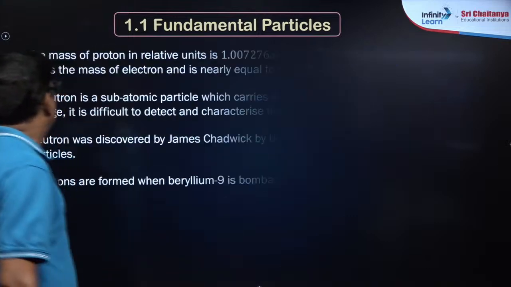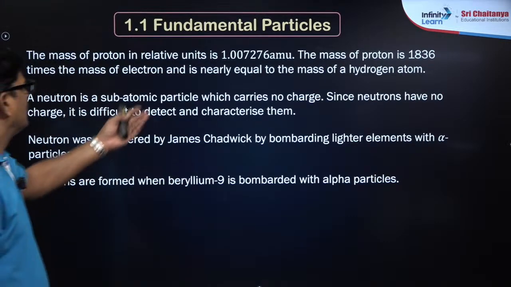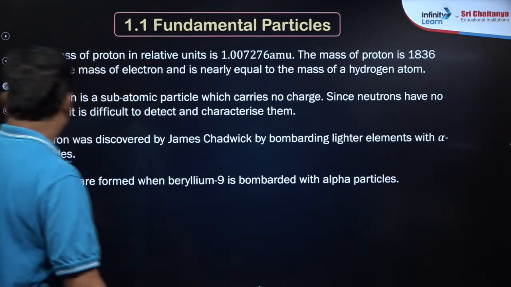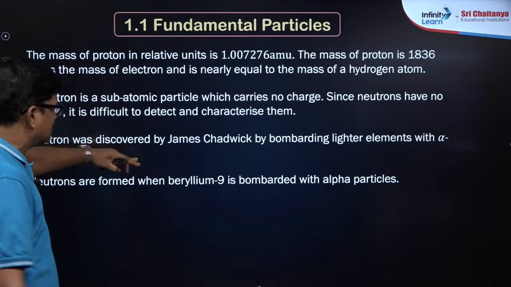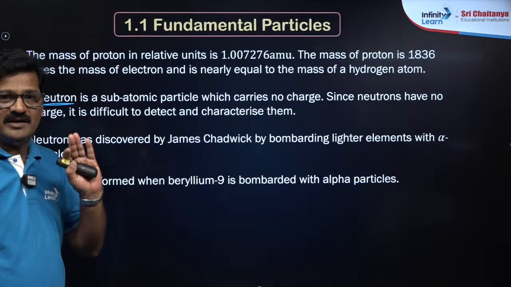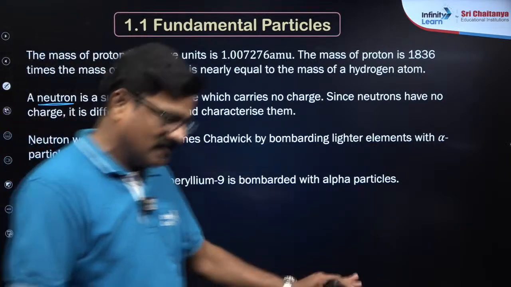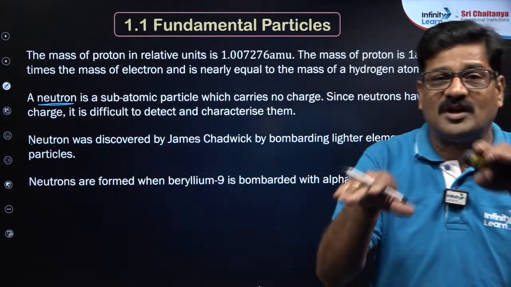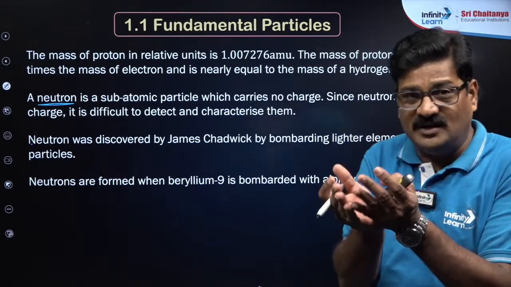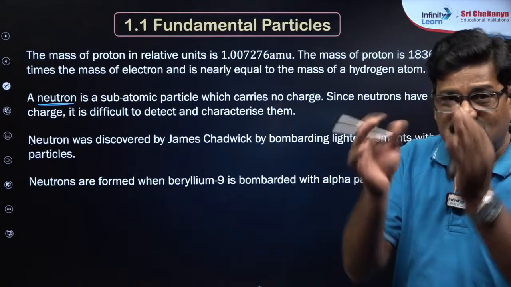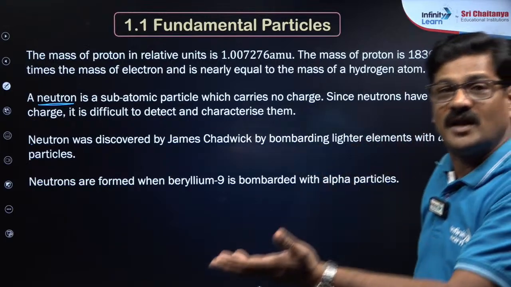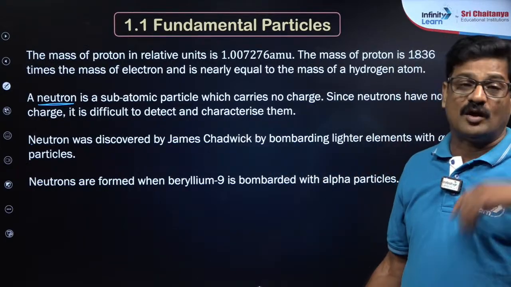Binev. Okay, let's talk about the mass ratio relative to units, 1.00727 AMU, and neutrons are formed when, okay, let's not discuss this, let's discuss the neutron now. So a neutron is a neutral particle, it has no charge, but its mass is equal to the proton's mass. How was this discovered? When the beryllium 9 atom, with atomic mass 9, is bombarded with alpha rays, so that beryllium becomes carbon, along with a neutron.